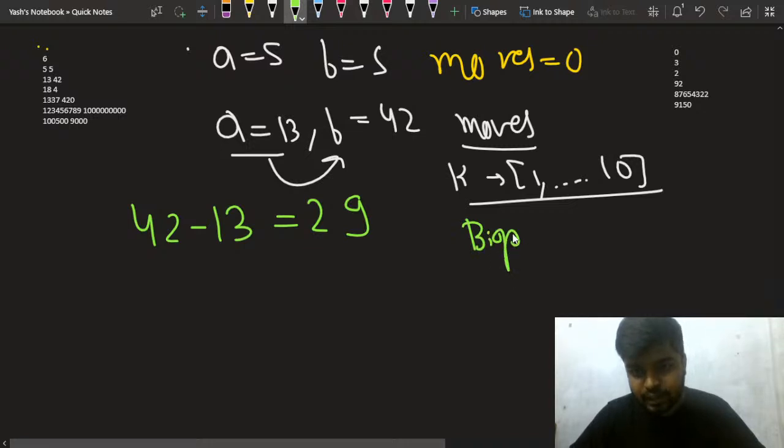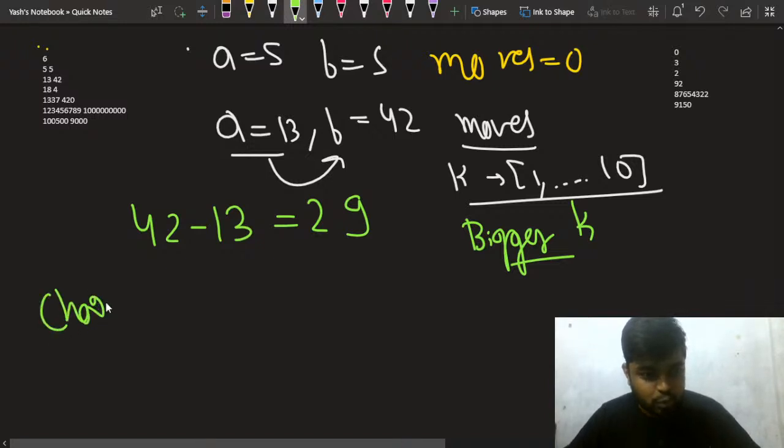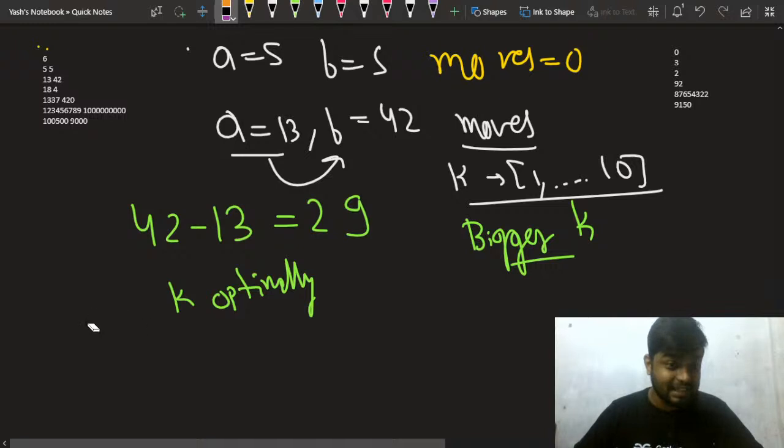You have to choose k optimally, irrespective of whether you are performing a minus k or a plus k, depending on the situation. You will try to choose k in such a manner that you use the minimum number of moves.